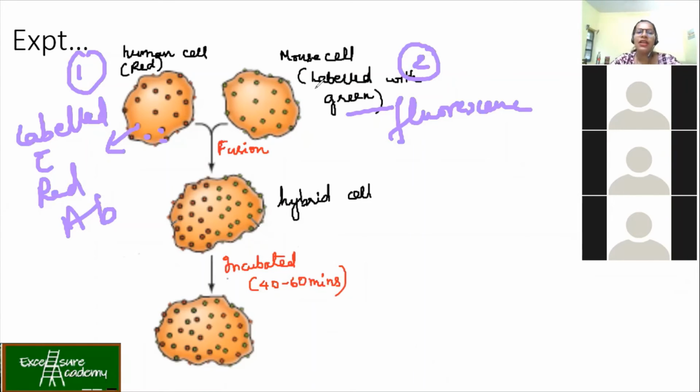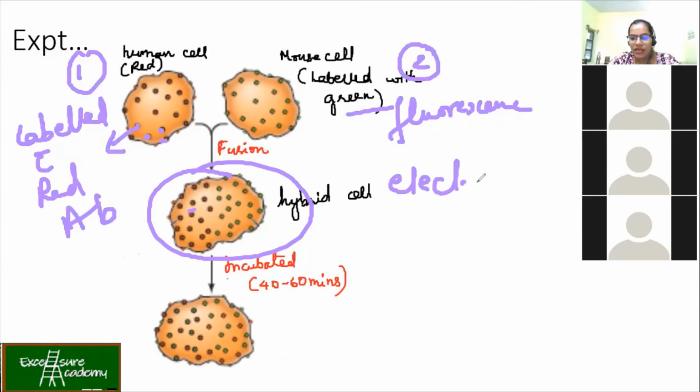Okay, clear? Now, they tried to fuse both these cells. In practice, these things are possible now and it has become very easy. If you ask me how this was fused, there's something called electrical cell fusion.